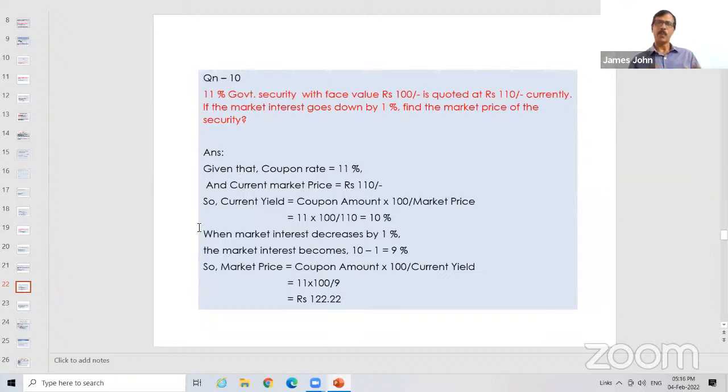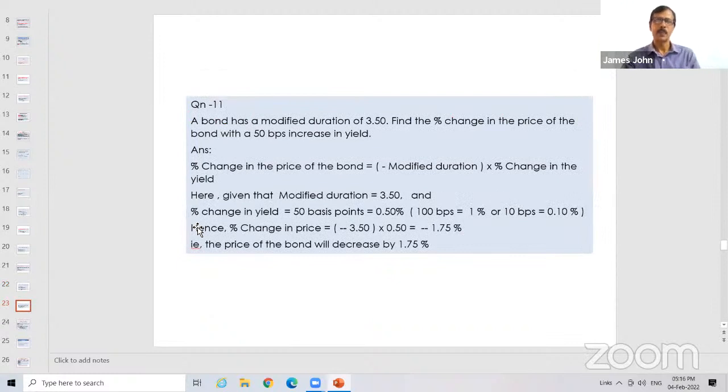At the time of issuance, they said it is 11%. So irrespective of at what rate this is traded in the market, the bond issuing firm or government has to pay the coupon rate. Even though it is traded at 110 or at 120, the coupon amount remains the same. That's it. We have taken it as 11 rupees.